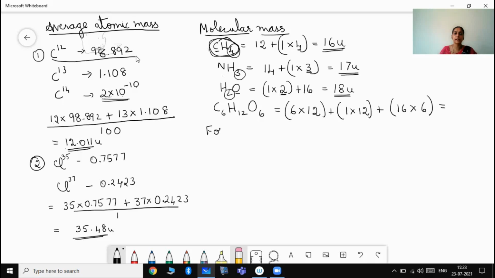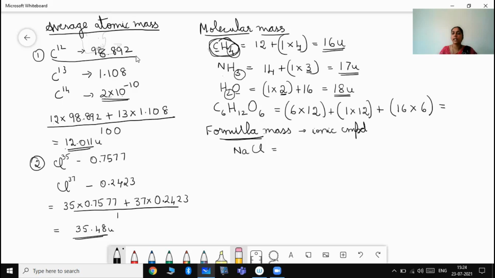More specifically, we have another term which is known as the formula mass. What is this particular formula mass? Formula mass calculation is similar to that of molecular mass. Only thing is that this is specifically used for ionic compounds.